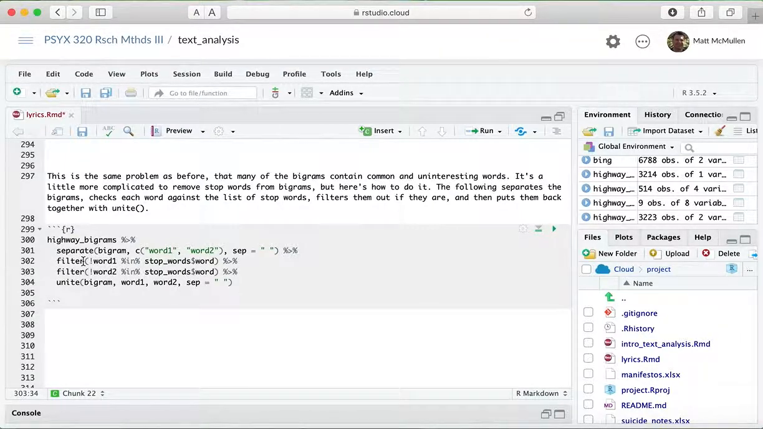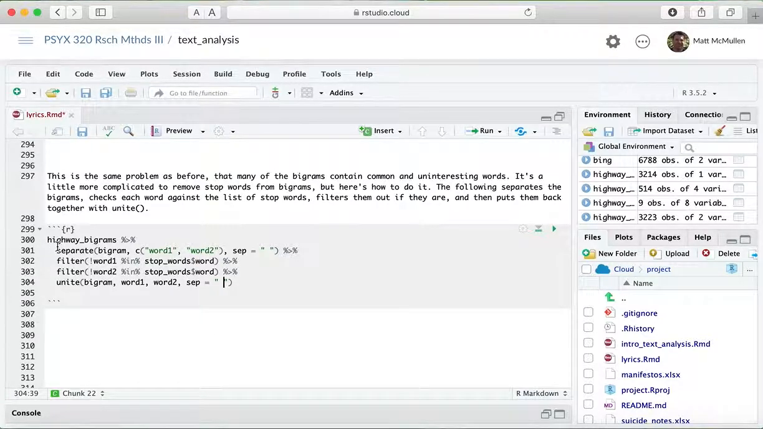Then it'll check to see if word 1 is a stop word, and then the next line checks to see if word 2 is a stop word. And if either of those is true, it'll remove that bigram. And then it unites them again, so it's kind of the opposite of the separate, and puts them back in, and puts that separator again in between them.